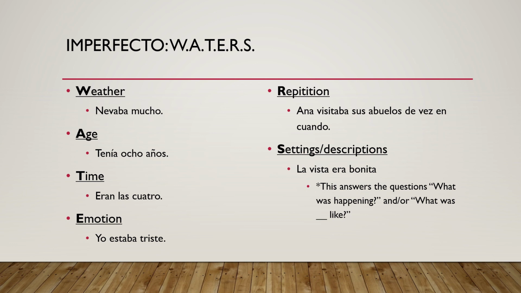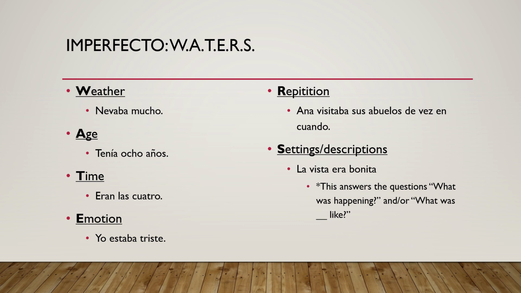However, if you want to say it started or it began to snow, that would be an example of the preterite, because you're talking about not the weather itself, but the beginning of the weather. Okay, so if the action is the actual weather verb, like llover, nevar, hacer sol, hacer frío, things like that, that is going to be the imperfect for you. Whereas if you're talking about how the weather was changing, starting, beginning, that is going to be the preterite.